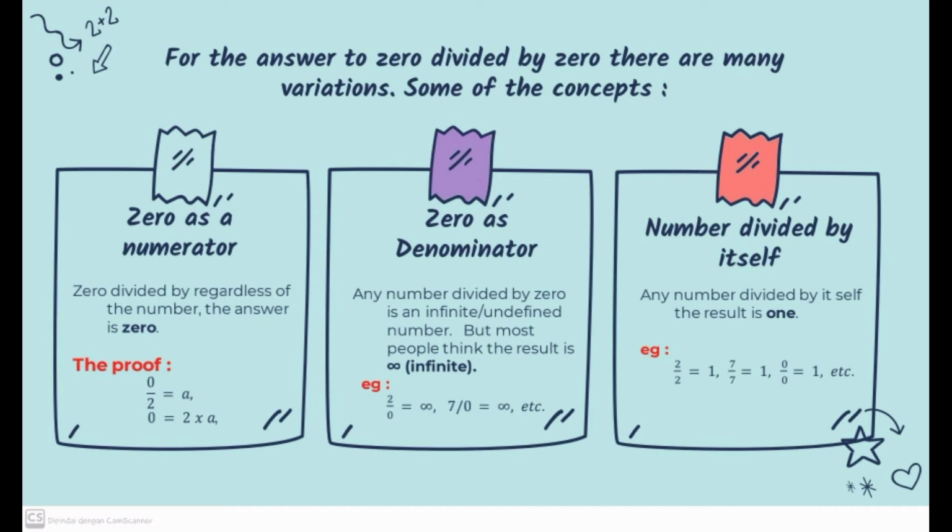Second, 0 as a denominator. Any number divided by 0 is infinite or undefined. The proof is as we have discussed above, but most people think the result is infinite. For example, 2 over 0 is infinite, 7 over 0 is infinite. Third, a number divided by itself. Any number divided by itself, the result is 1. For example, 2 over 2 is 1, 7 over 7 is 1.